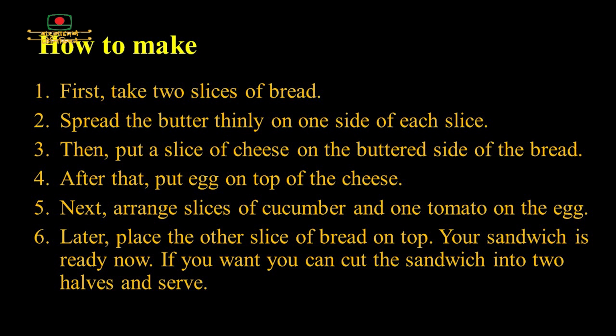First one. First, take 2 slices of bread. Then, spread the butter thinly on one side of each slice. Number 3, then put a slice of cheese on the buttered side of the bread. Number 4, after that, put egg on top of the cheese. Number 5, next, arrange slices of cucumber and 1 tomato on the egg. Number 6, later, place the other slice of bread on top.